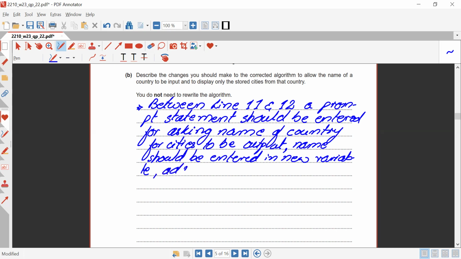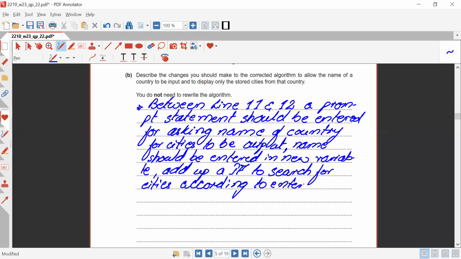Add up an if statement to search for cities according to the entered country by the user. We're going to enter, sorry, entered country by user, not city. Country by user.